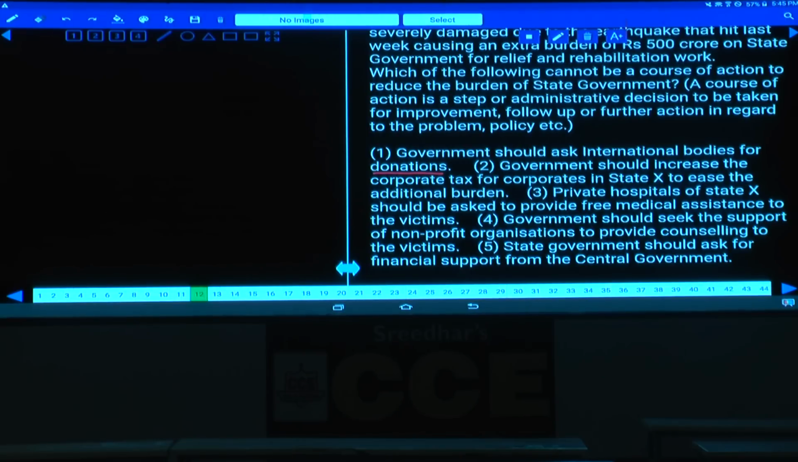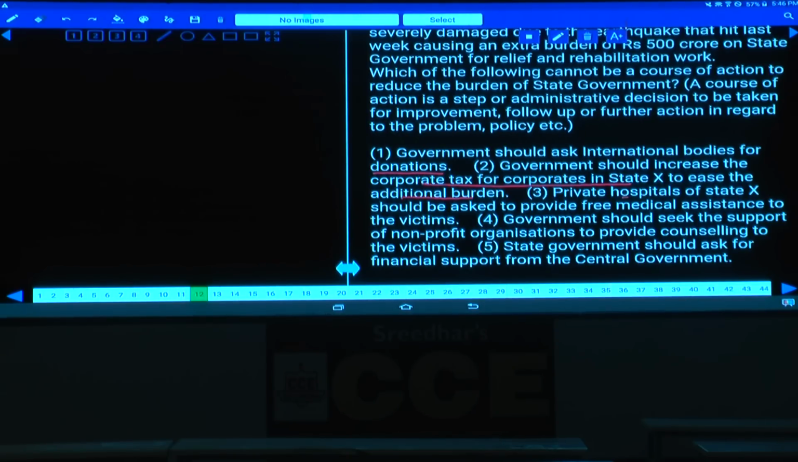Now, government should increase the corporate tax for corporates in state X to ease the additional burden. By doing so, whether the income of the government is going to increase or not? If the income increases, then the burden will get reduced. Here also they are able to get some revenue from the corporates.